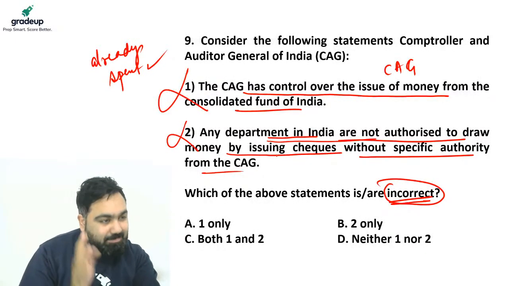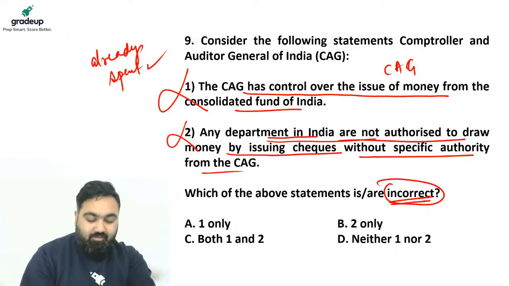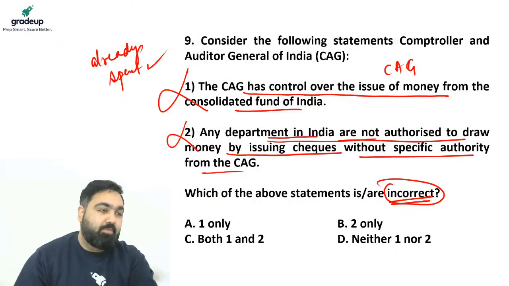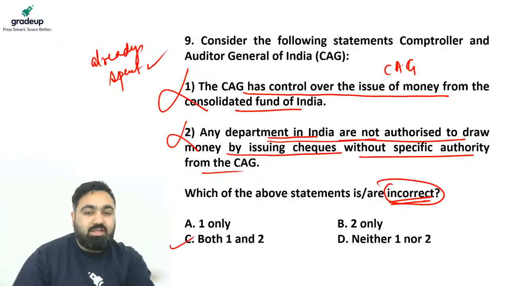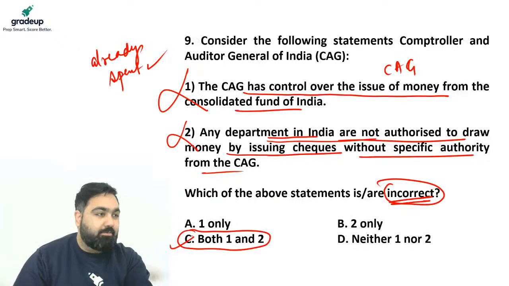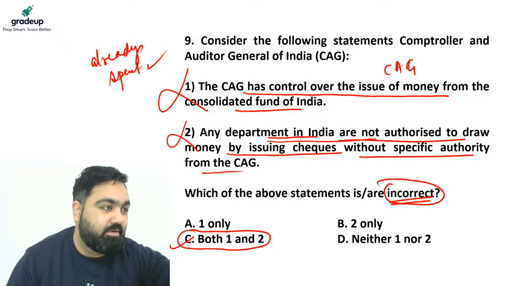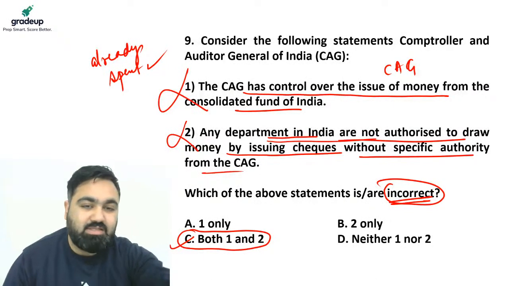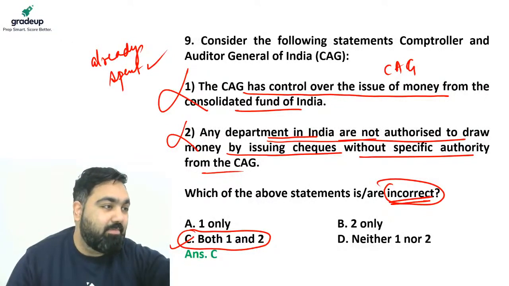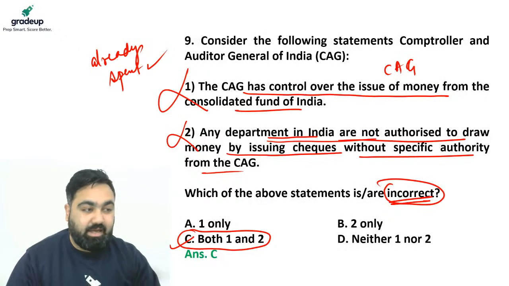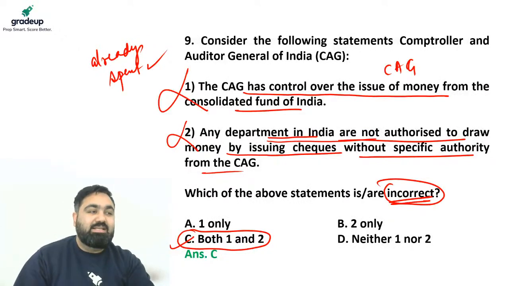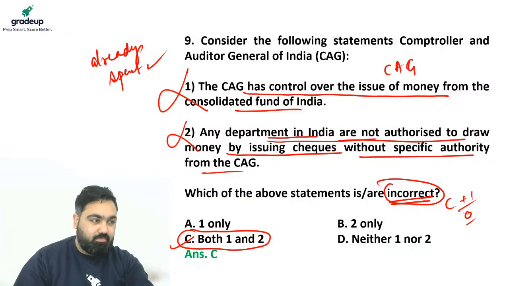After money has been spent, then the CAG will give its report whether money was spent in the right manner or not, corruption tha ki nahi tha. So both the statements are actually incorrect. If you actually have to ask which statement is incorrect, you have to tell the incorrect one. Both of these are incorrect. Okay. The answer here is C. If you said C, good job, give yourself plus one, otherwise give yourself 0.